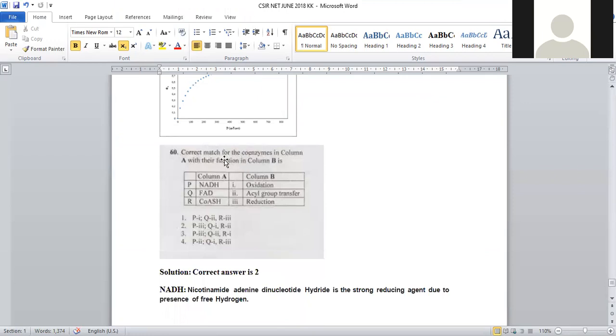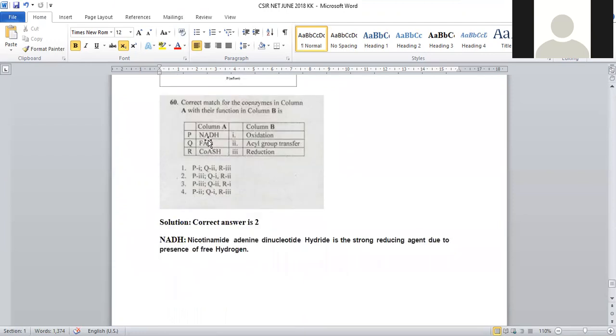And the next is about the correct match of coenzyme in column A with their column B. Here, 3 options are given and we have to map them with their property. NADH, nicotinamide adenine dinucleotide hydride, was given. Here you can observe hydrogen is there. So within the molecule it is clearly mentioned that it has free hydrogen for donation.